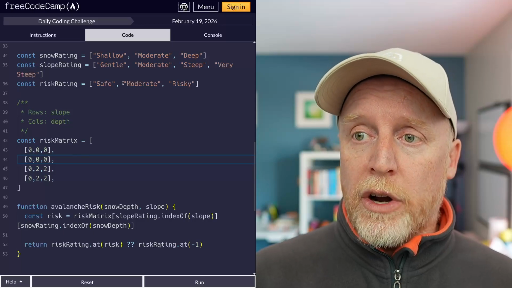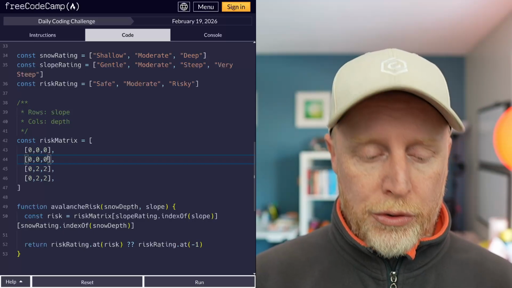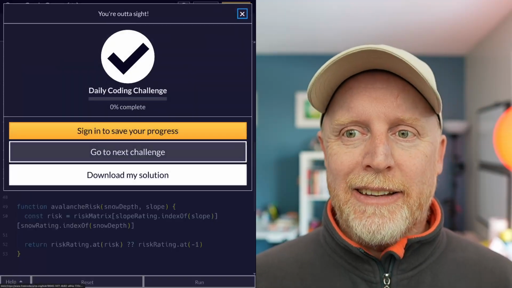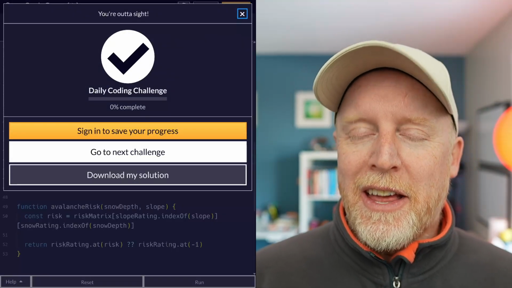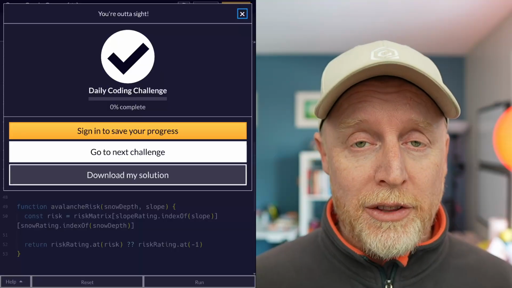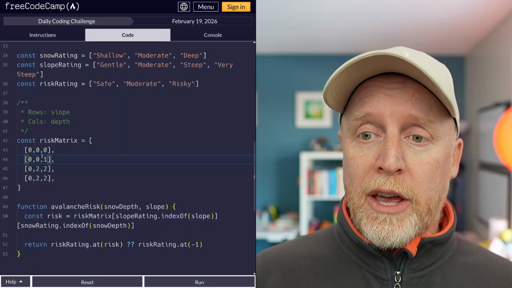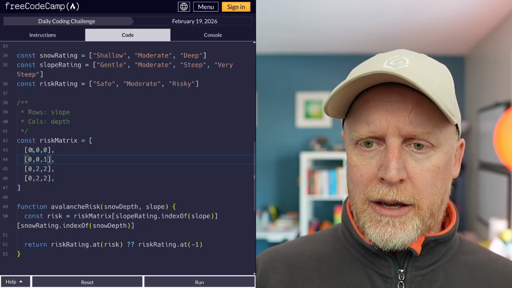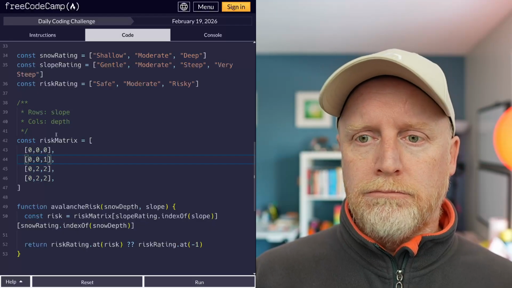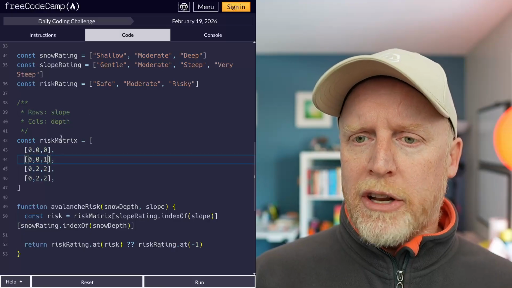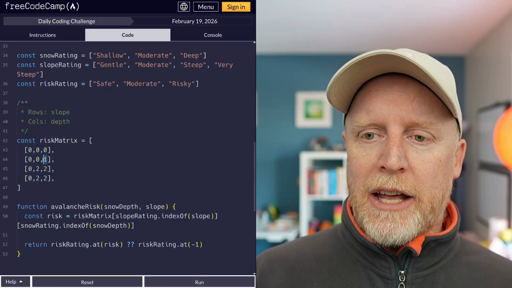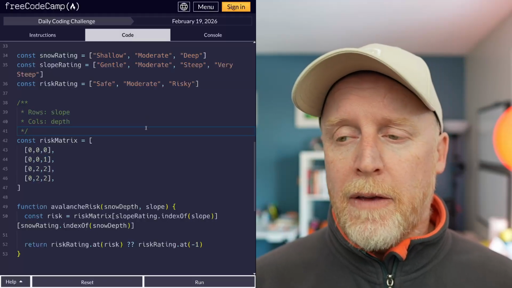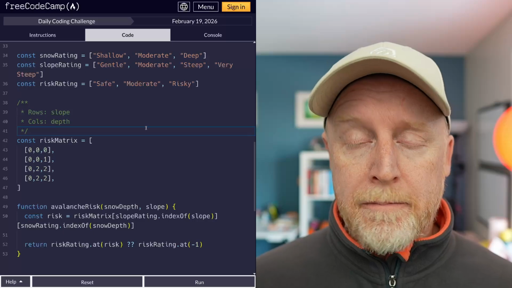If we wanted to capture that moderate, we absolutely can. We go into our matrix, we go, oh, maybe this one is a 1. Nothing changes. We don't have tests for this, so there's no way for me to prove to you that this works. But now, if it was to hit on this, where it is, say, deep and moderate, then it would be a 1. So it would be whatever this moderate is. But now we are controlling everything.